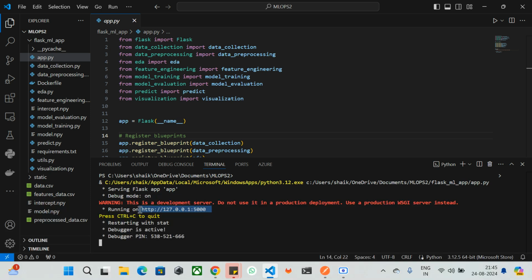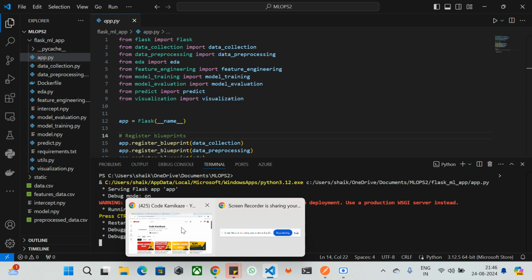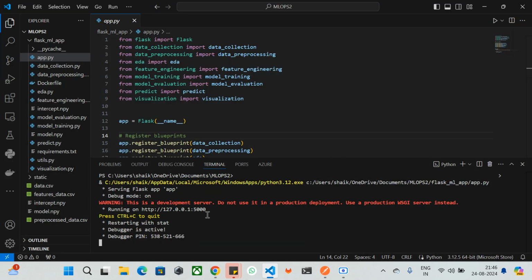My application has been running on this IP address with the port number 127.0.0.1:5000, and it has started. Now debug mode is activated, and this is the debugger PIN if you want to debug. I don't want to add much complexity. I think I have already copied this, let me copy it again.